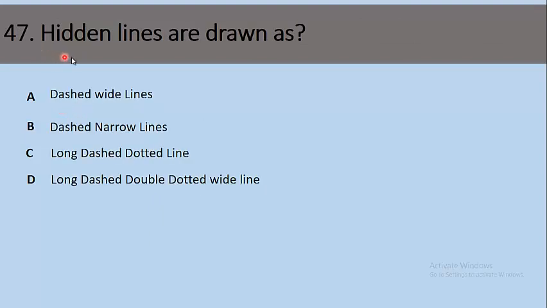Question 47. Hidden lines are drawn as A, dashed wide lines, B, dashed narrow lines, C, long dashed dotted lines, option D, long dashed double dotted wide lines. The right option is dashed narrow lines. So the hidden lines are shown as dashed narrow lines in any drawing.